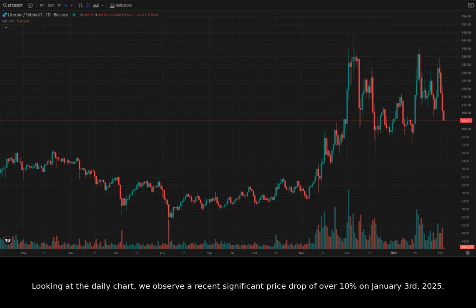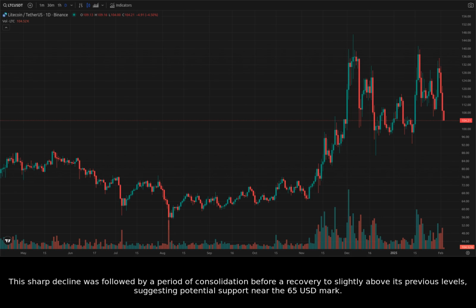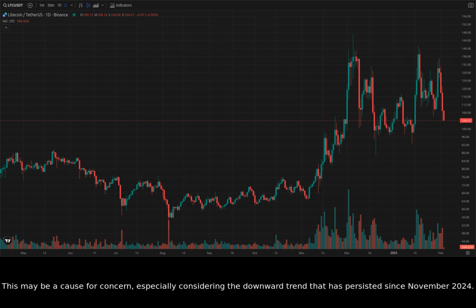Looking at the daily chart, we observe a recent significant price drop of over 10% on January 3rd, 2025. This sharp decline was followed by a period of consolidation before a recovery to slightly above its previous levels, suggesting potential support near the $65 mark. This may be a cause for concern, especially considering the downward trend that has persisted since November 2024.